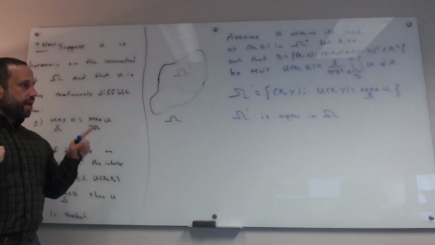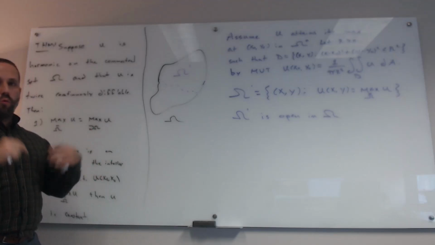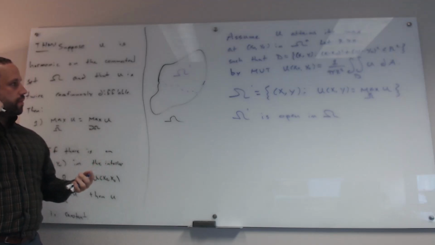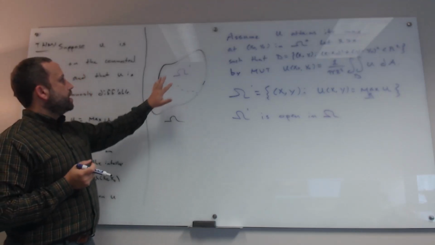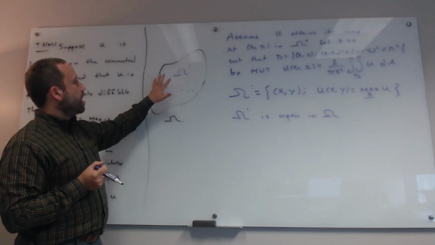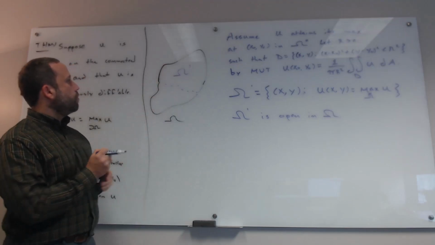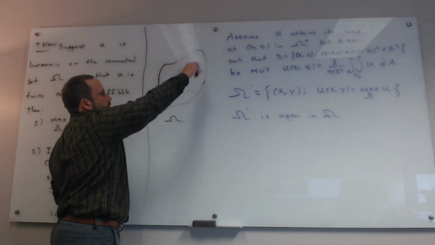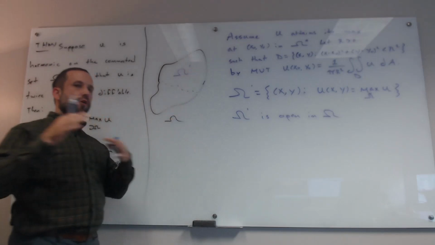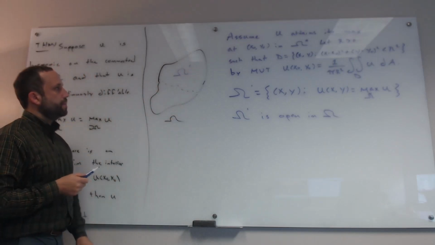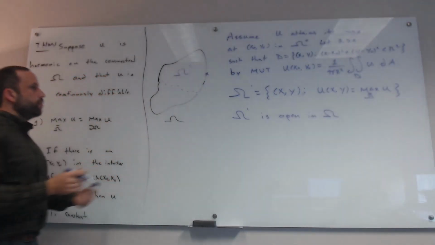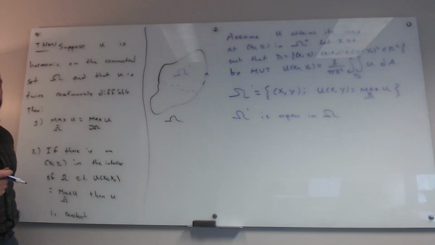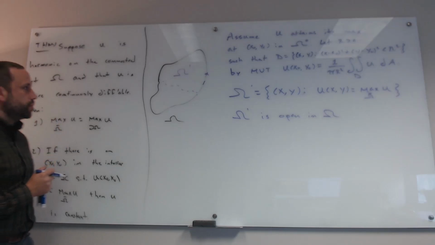When I say open in omega, this means relative to what's called the subset topology, or the subspace topology. So what it's saying is that, as a set of R2, omega prime is open except the parts of its boundary that coincide with the boundary of omega, those might be in omega prime as well. Like this point right here could be in omega prime, and it is in omega prime, as this proof will show.